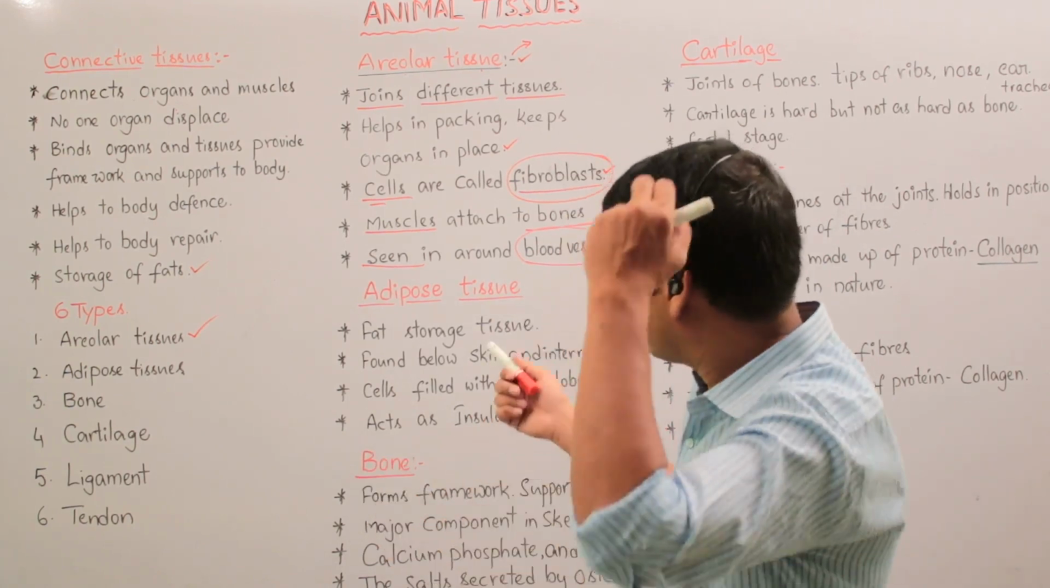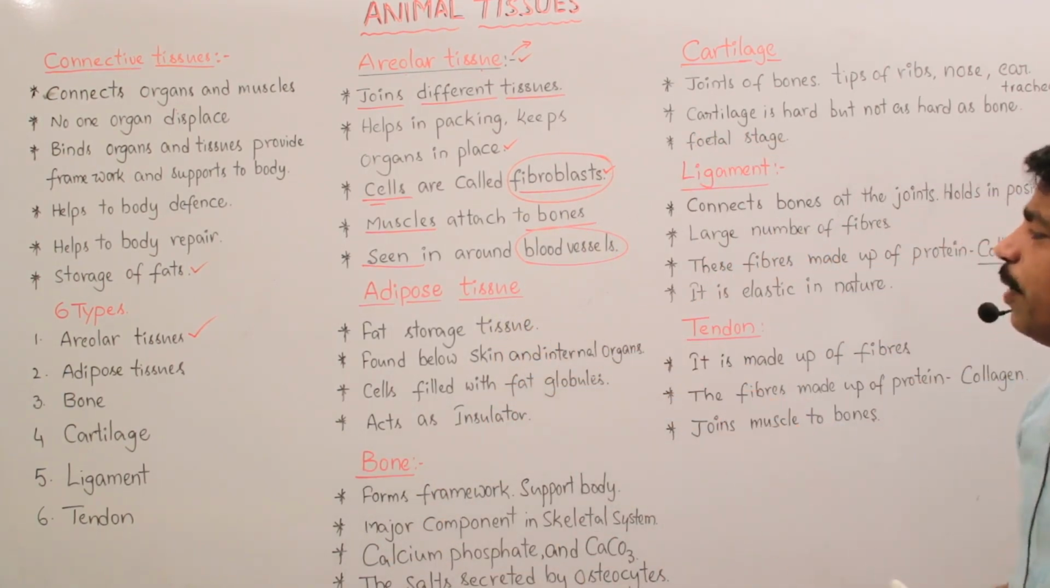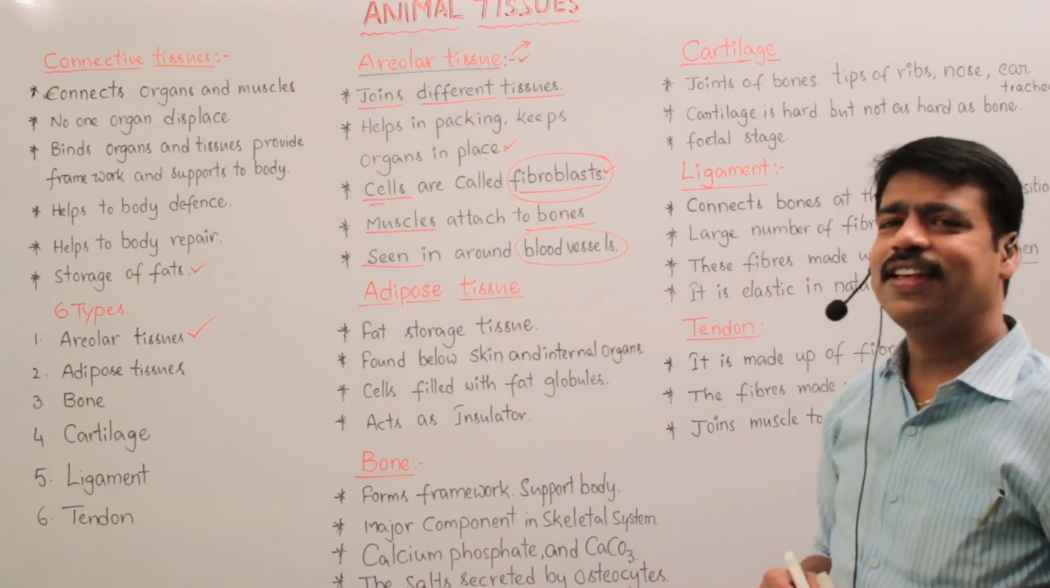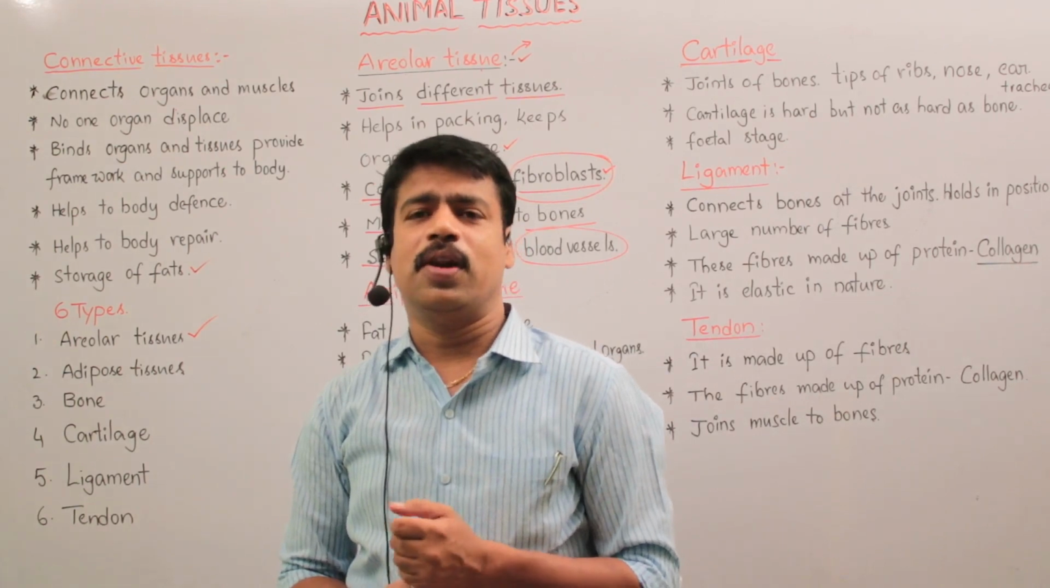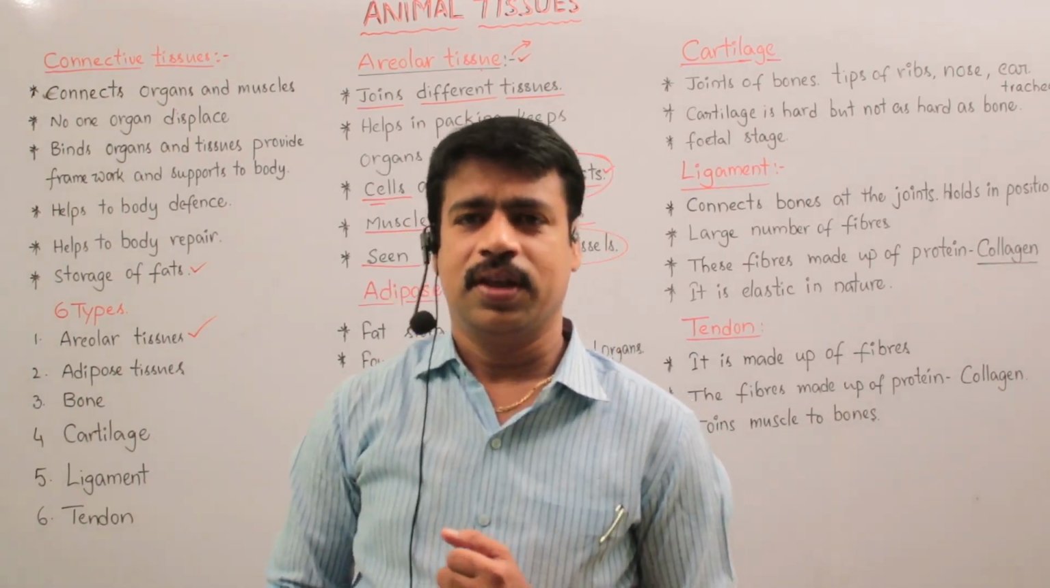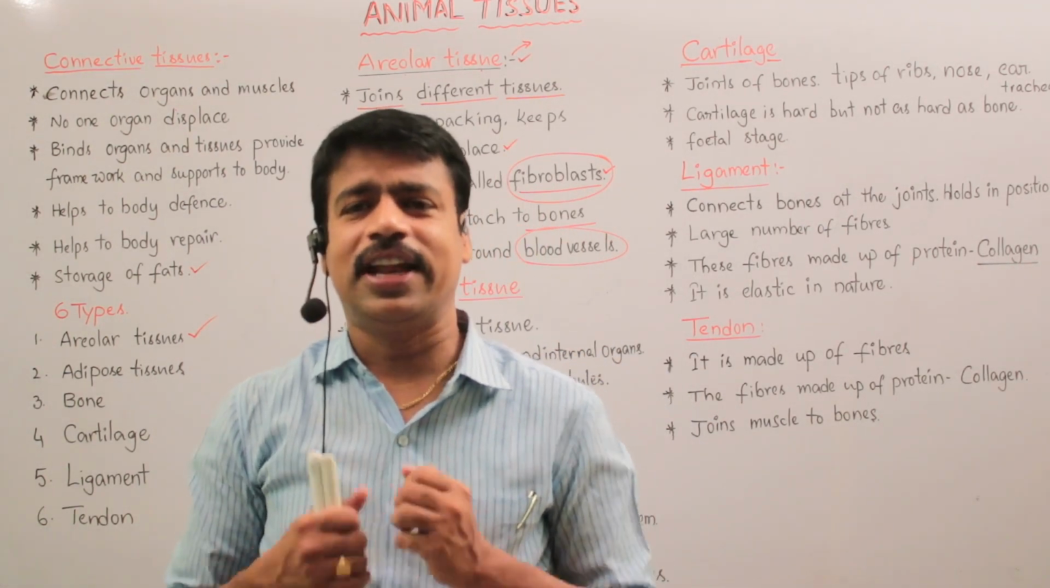Okay, right. And the next one is adipose tissue. So what is adipose tissue? You know, old people in winter, they shiver.